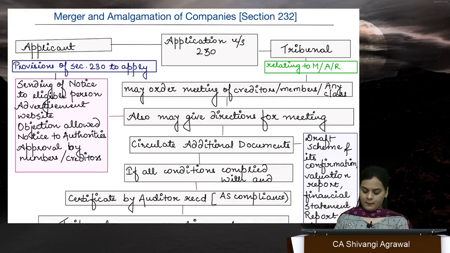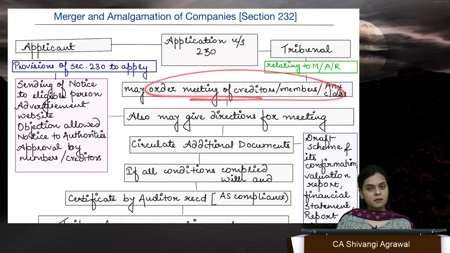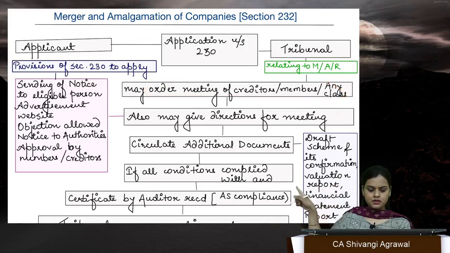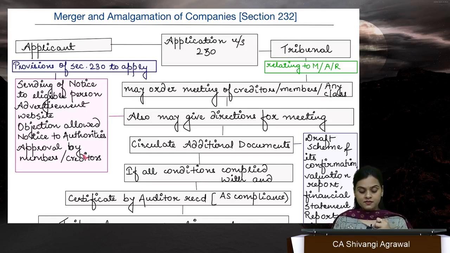Fine. Okay. So applicant makes an application to NCLT for seeking approval. NCLT finds that the application relates to merger, amalgamation or demerger. So it will order the meeting of creditors, members, any class, as it does in section 230 also, and the same provisions of section 230 will apply. That is, the notice will be sent to persons, advertisement, website, everything, statutory authorities notice, then approval will be taken from members or creditors, and thereafter scheme will be sanctioned.